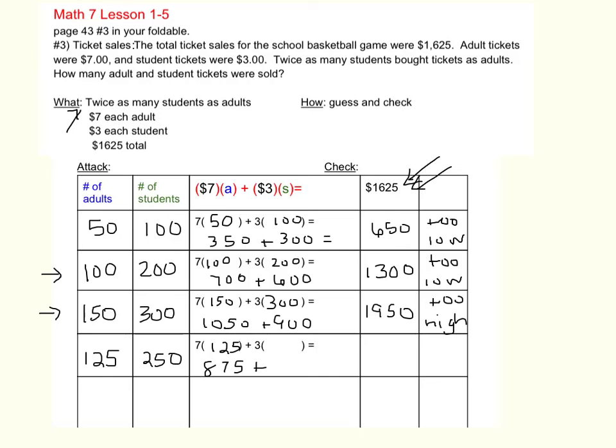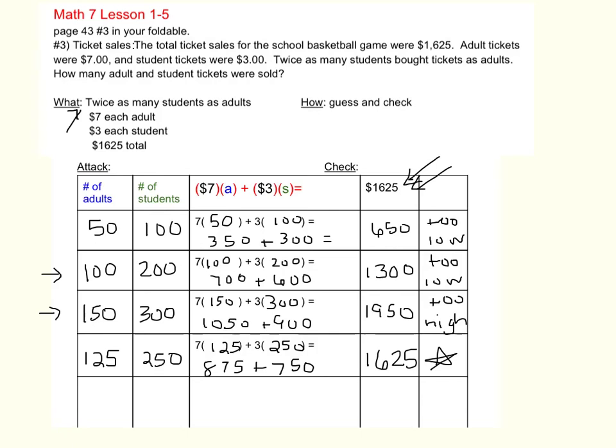And if we bought 250 of them, there we go, that's $750. So now if we add the $875 plus $750, it's right on $1,625.